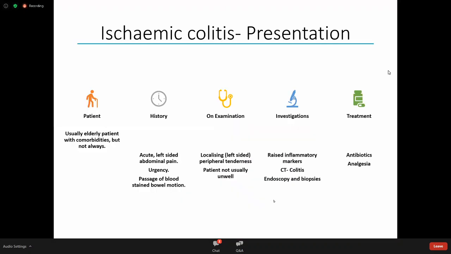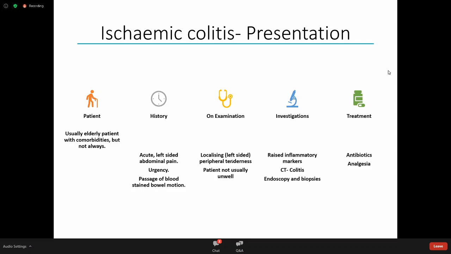So ischemic colitis presents, the patient's usually elderly, not always. The history is usually short, usually of a left-sided abdominal pain, fecal urgency. "I sat watching TV, I got pain in my tummy, I went to the toilet, I had diarrhea, and then I passed some blood-stained motion." And examining the patient, they don't usually look particularly unwell.